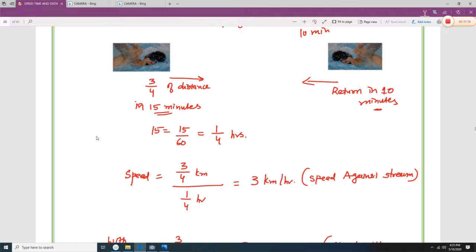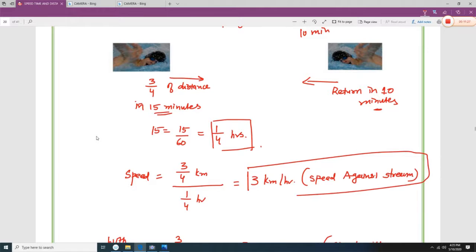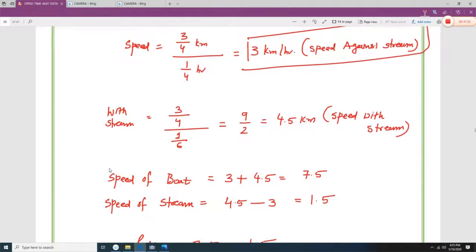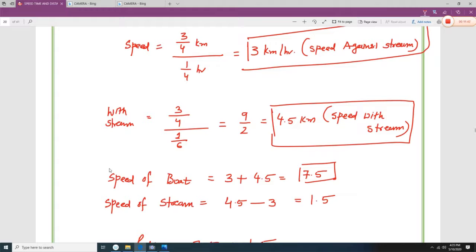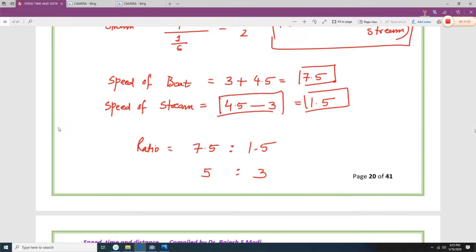So 15 minutes is 1/4 hour, and 3/4 kilometer in 1/4 hour. So his speed will be 3 kilometers per hour against the stream. Now 3/4 upon 1/6 is 9/2, so 4.5 with the stream. Now the speed of the boat is 3 plus 4.5 is 7.5, and the speed of the stream is 4.5 minus 3, so it is 1.5. So 7.5 and 1.5, it is in ratio 5:3.